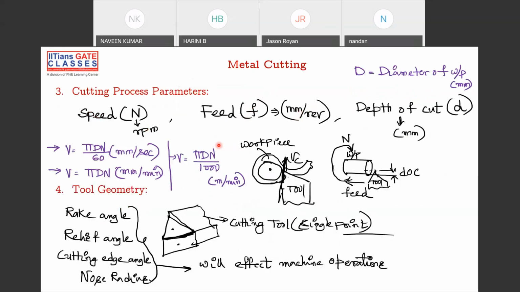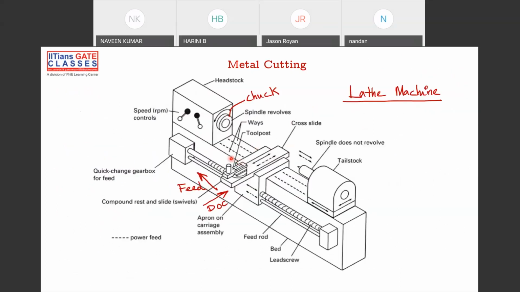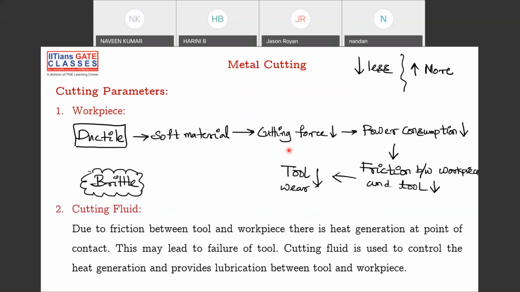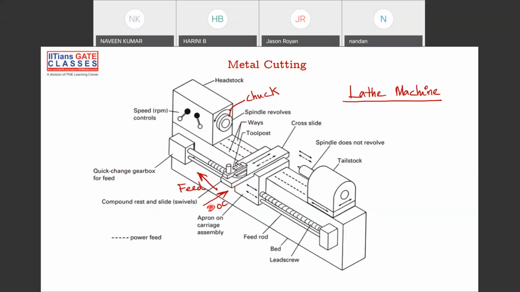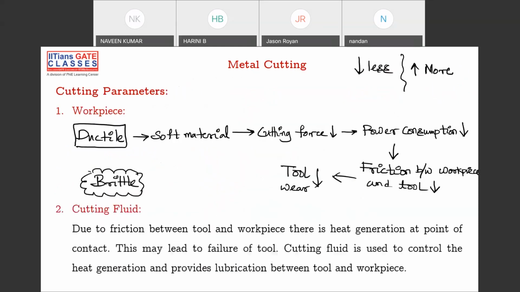Feed is in mm per revolution: for one revolution of your workpiece, how much your tool is moving in this direction. That is your feed. And depth of cut is nothing but how much you are plunging inside the workpiece, how much you are moving in. That's it. So that is your depth of cut.